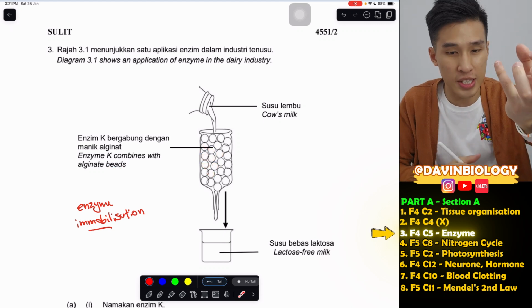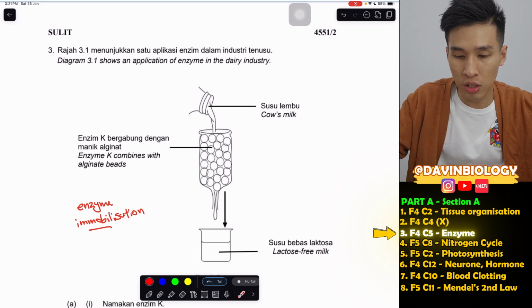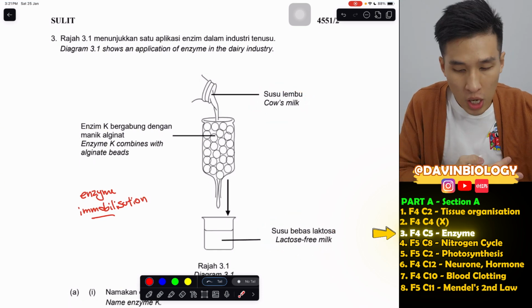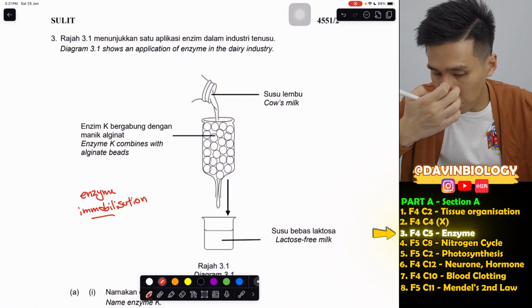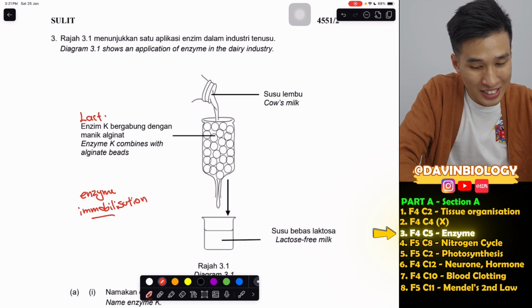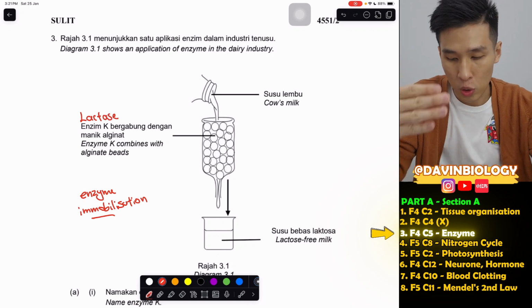Each of these beads has enzyme K inside, which is used to convert normal milk to lactose-free milk. If your biology basics are quite good, you should know that enzyme K should be lactase, because it breaks down the lactose in milk.